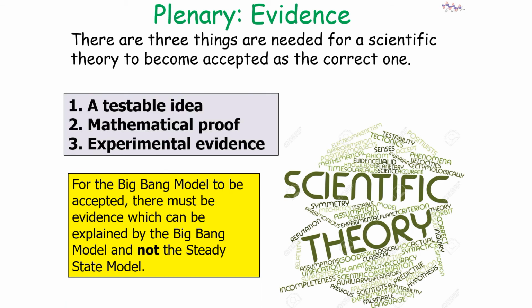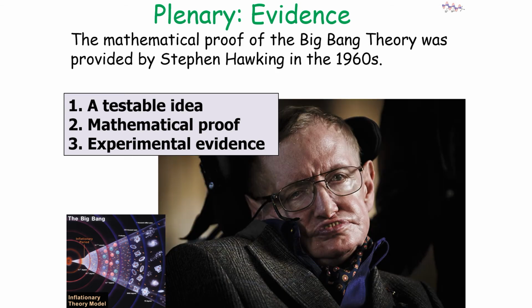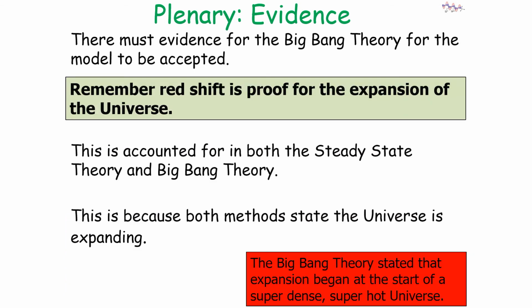So for the Big Bang model to be accepted, there must be evidence which can be explained by the Big Bang model and not the steady state model. Just to clarify, the idea of the Big Bang theory was provided by George Gamow in the 1950s. The mathematical proof of the Big Bang theory was provided by Stephen Hawking in the 1960s. However, where is our evidence for the Big Bang theory?